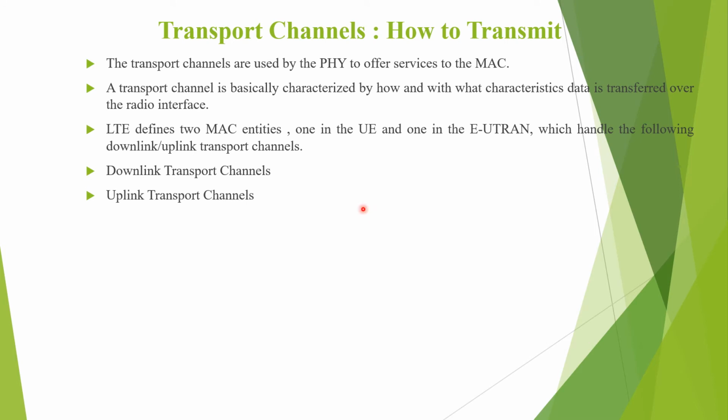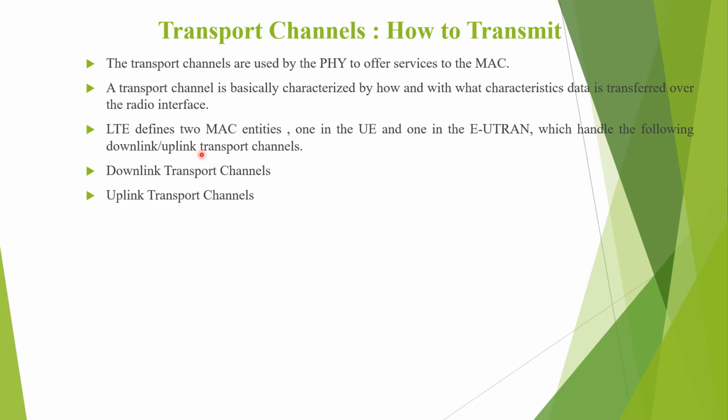Transport channels. Transport channels tell you how to transmit the information. The transport channels are used by the physical layer to offer services to the MAC layer. The transport channel is basically characterized by how and with what characteristics the data is transferred over the radio interface.